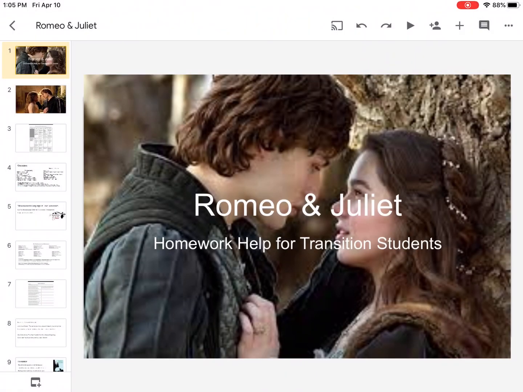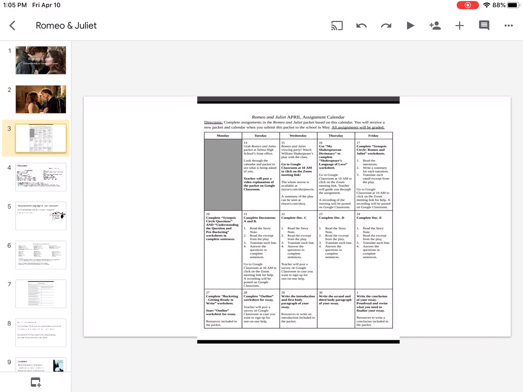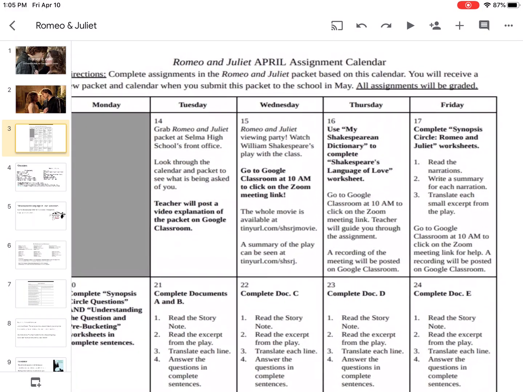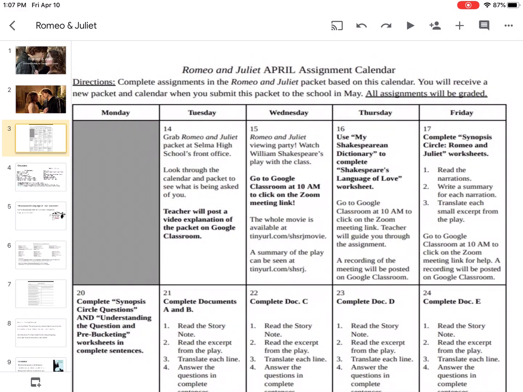Okay, so this is for English 1, Romeo and Juliet, homework help for transition students. This is your calendar, Montemayor, Sapanera, Chang. So you can see, let's look at this first week here.